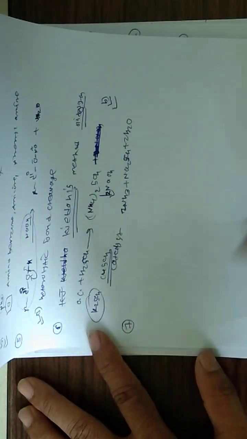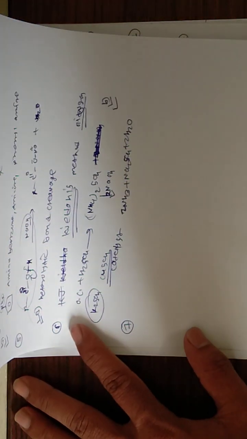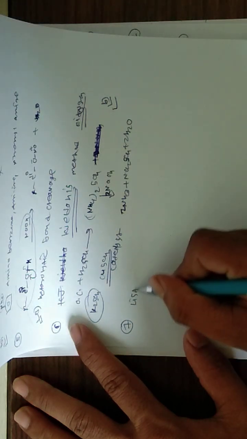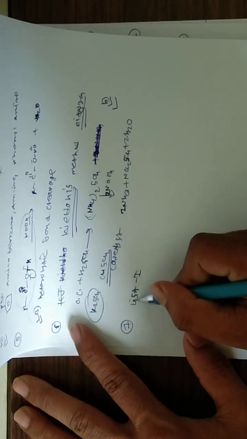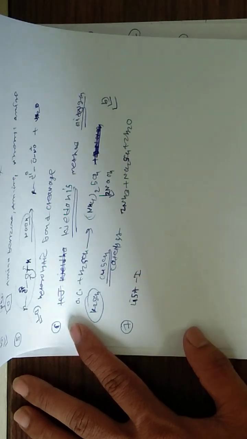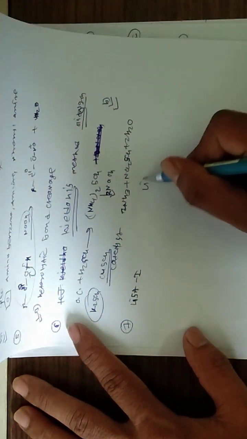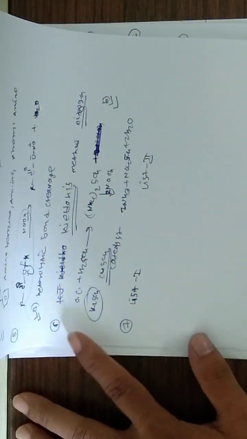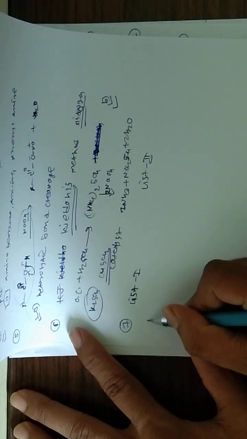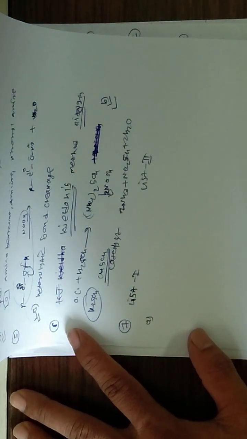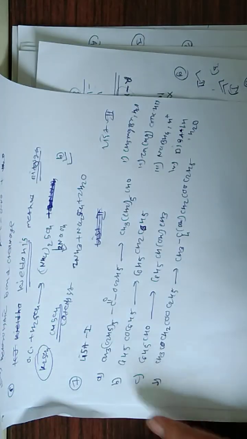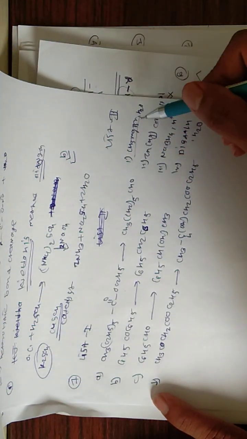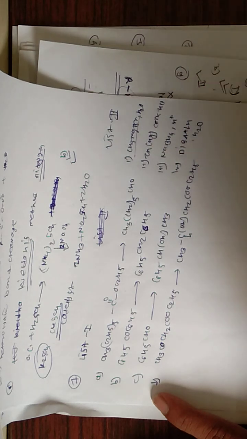Remember this. Now the next question. Another question is: match list 1 with list 2. In list 1, some organic compounds and reactions are given, and in list 2, reducing reagents are given. In list 2, Grignard reagent, Clemmensen reduction reagent, NaBH4 and DIBAL-H are given.